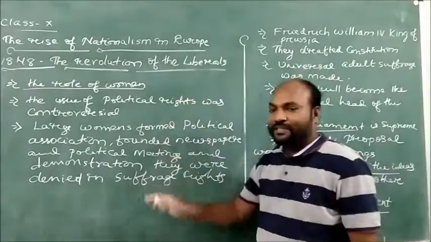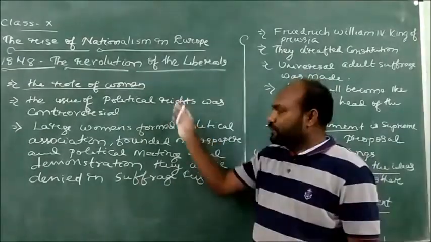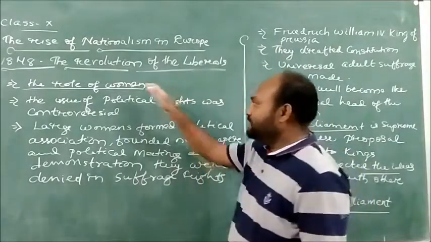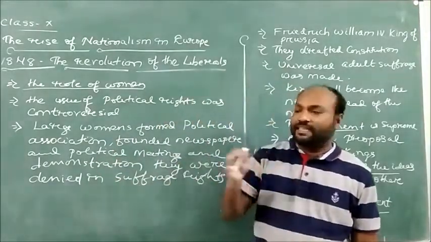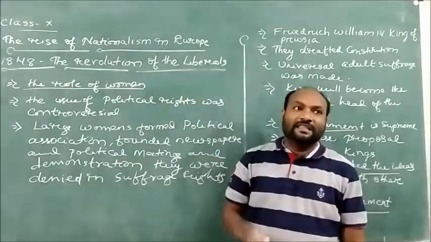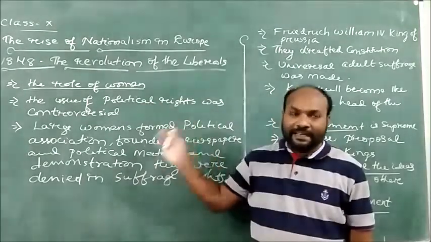After that, we see the issues of the women in those European areas. In Germany, we see the role of the women who started political associations because their rights were not given. Their political rights were very controversial.